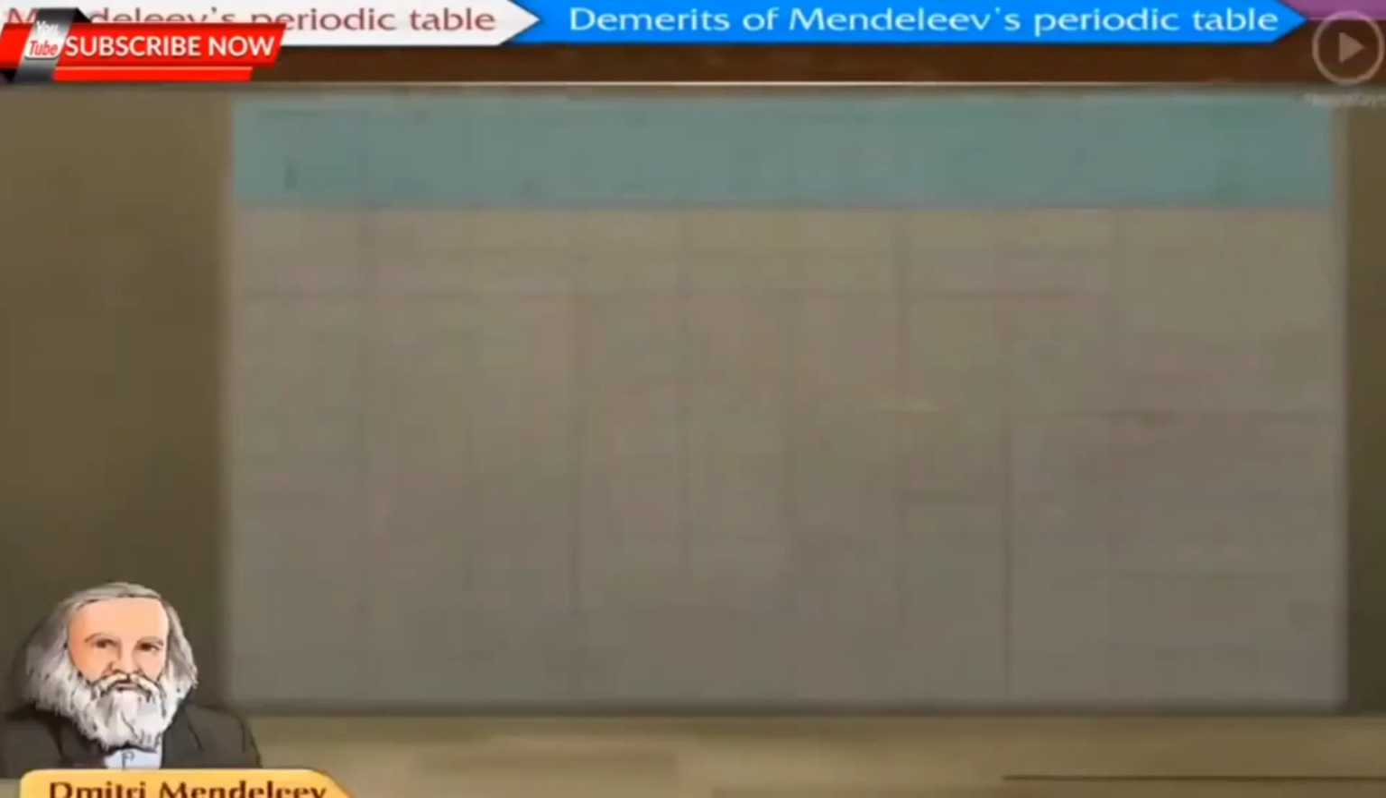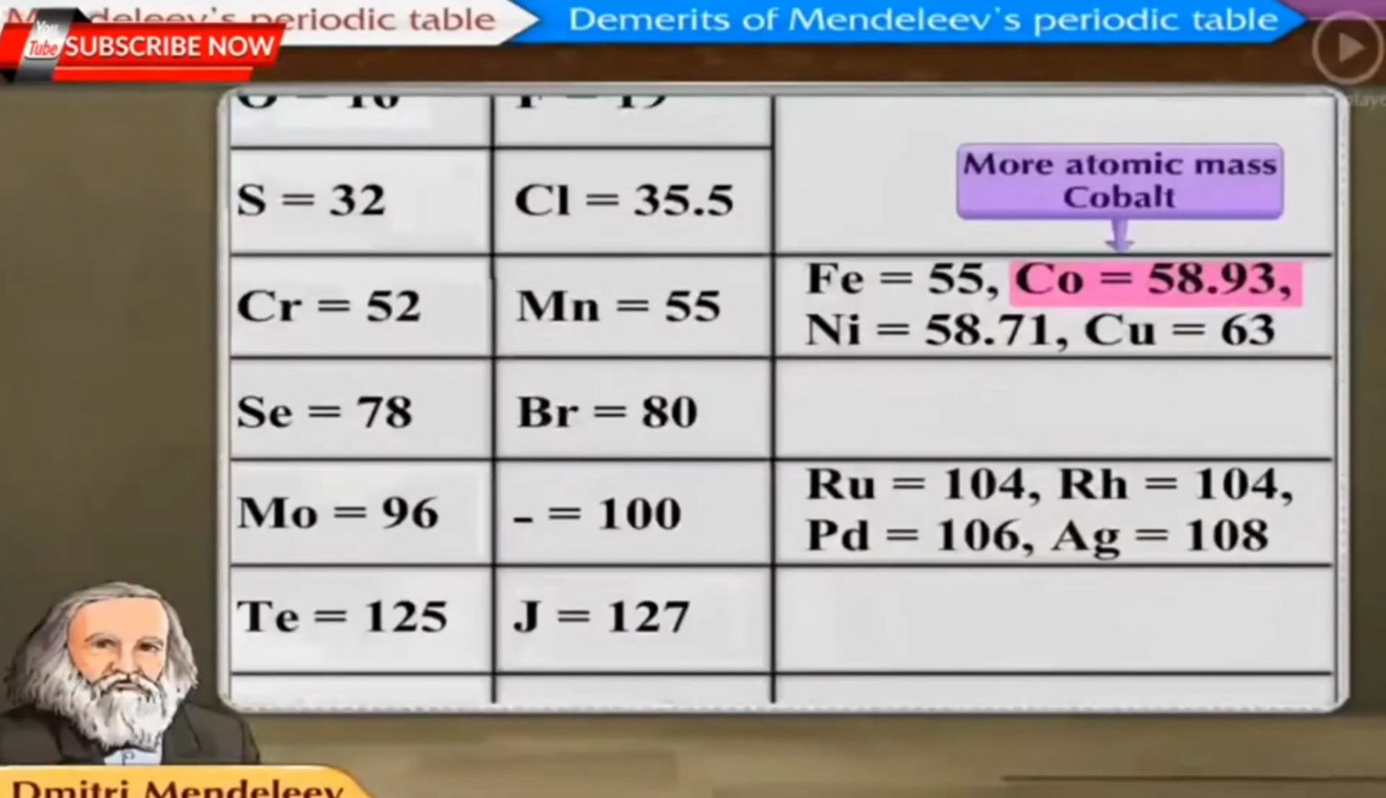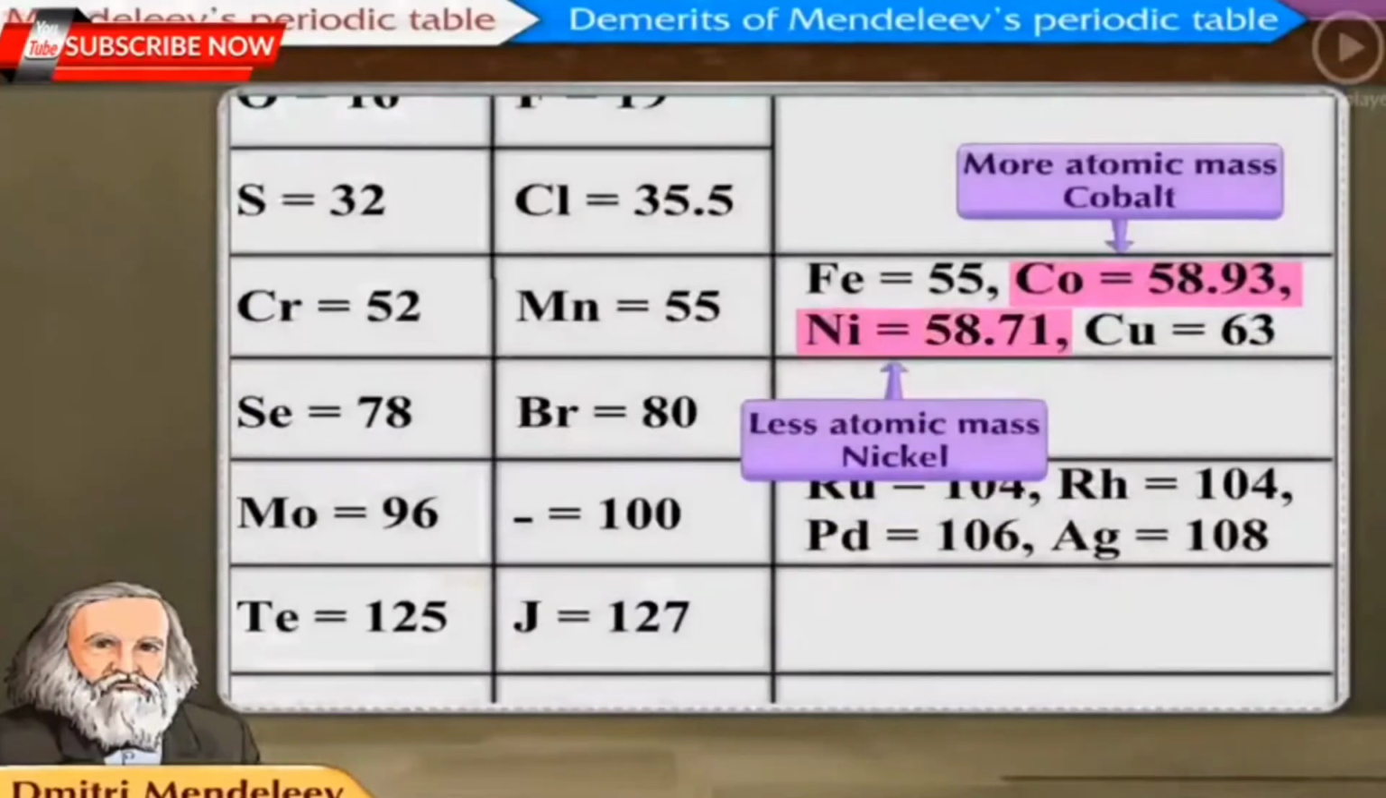Demerits of Mendeleev's periodic table. The atomic mass of cobalt, that is Co, and nickel, that is Ni, in whole numbers being similar, there was some vagueness regarding their sequence in the table.